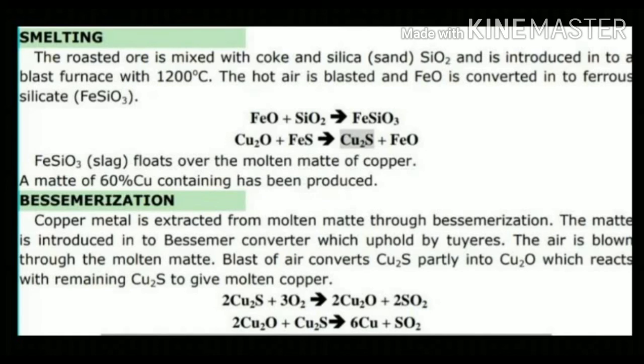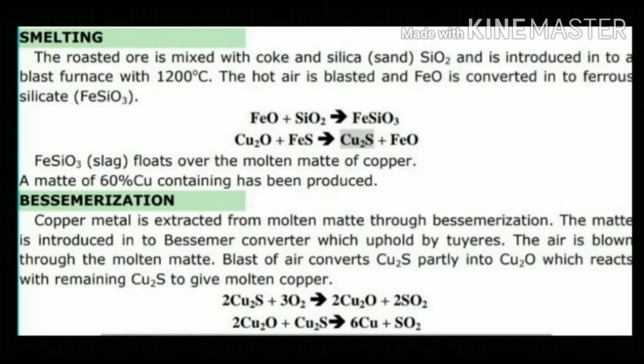Next step is Bessemerization. So here the matte is transferred to the Bessemer converter. A blast of hot air and silica is blown through molten matte. So Cu2S reacts with this hot air and converts itself into copper oxide. And then iron sulfide immediately reacts with this oxygen and converts itself into an iron oxide. It is a basic gangue. So I have to remove this basic gangue by using this acidic flux SiO2 as a slag of FeSiO3.